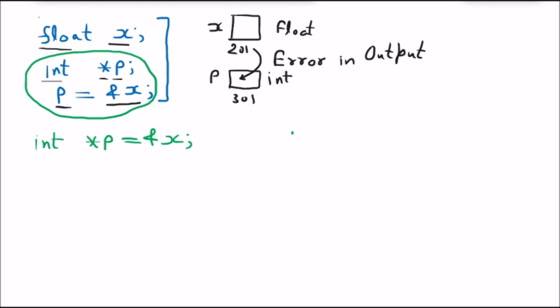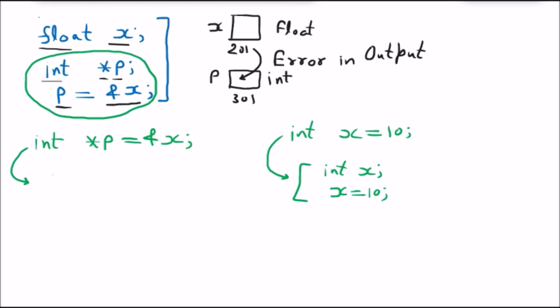Just like if I say int x = 10, I can change that into different statements, like first int x, and after that x = 10. Similarly, int *p = &x can be taken out in two steps: int *p, then afterward p = &x. That's why I can write a single line in two steps also.